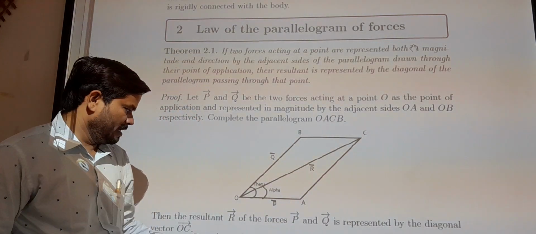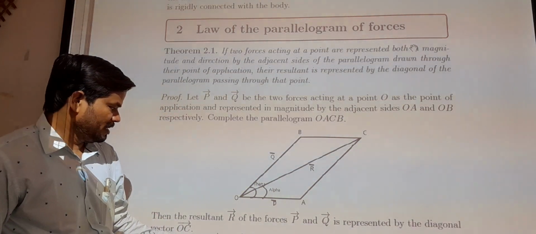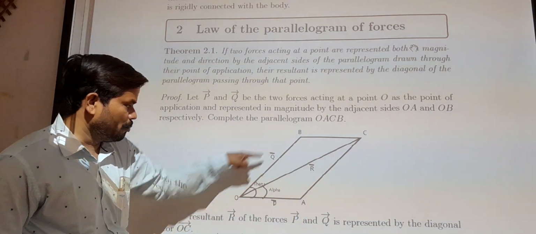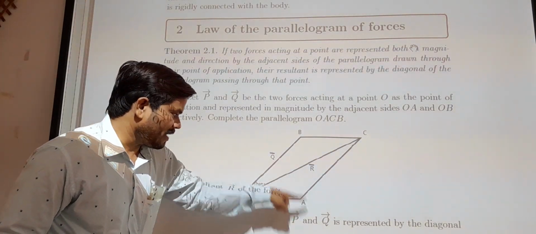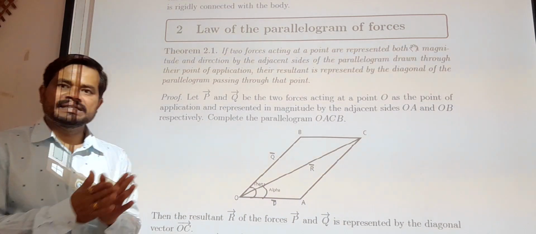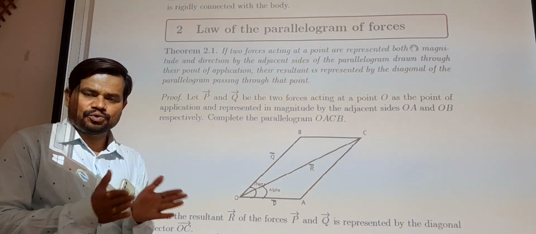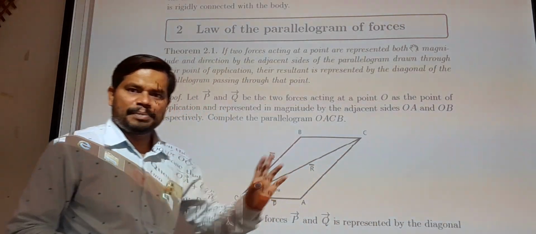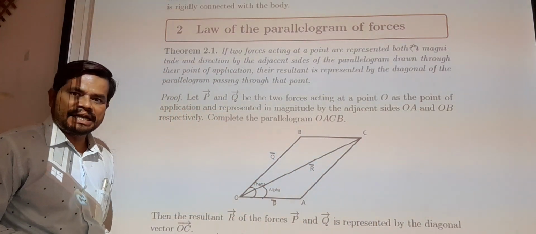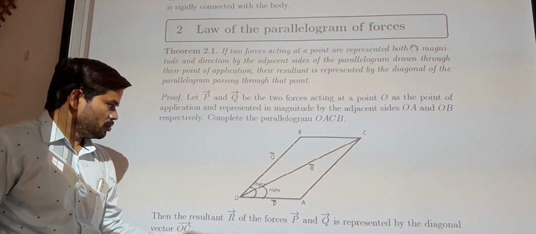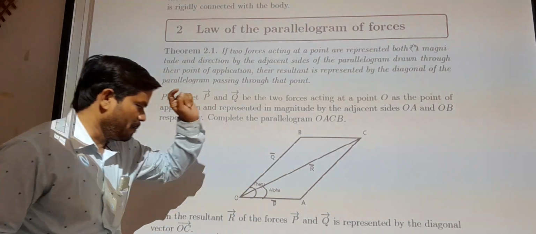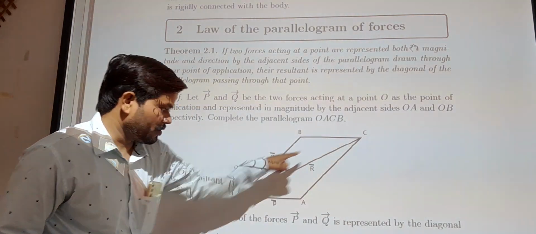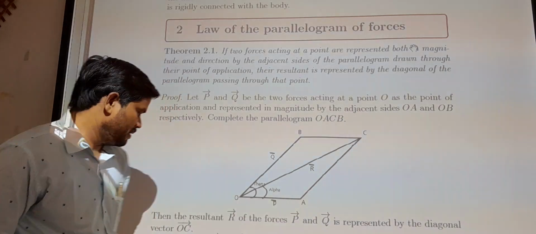Here something is wrong, because it is not that OC bar is P bar. Here P bar is OA bar, Q bar is OB bar, and OC bar is R bar. So the resultant R bar is the sum of the two adjacent sides, P bar plus Q bar, and it is written R bar equals P bar plus Q bar. It means OC bar equals OA bar plus OB bar.